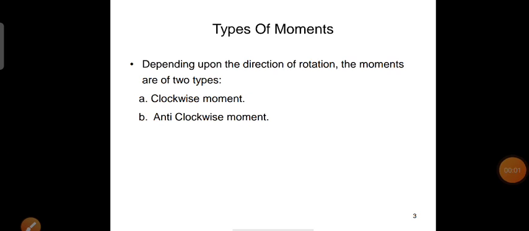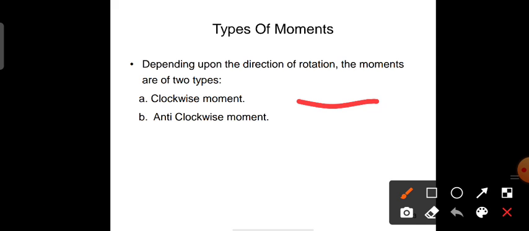So the types of moments, depending upon the direction of rotation, are of two types: clockwise moment and anti-clockwise moment. In clockwise moments, whenever your force acts like this, then the body will try to rotate in clockwise direction. So that is called a clockwise moment.